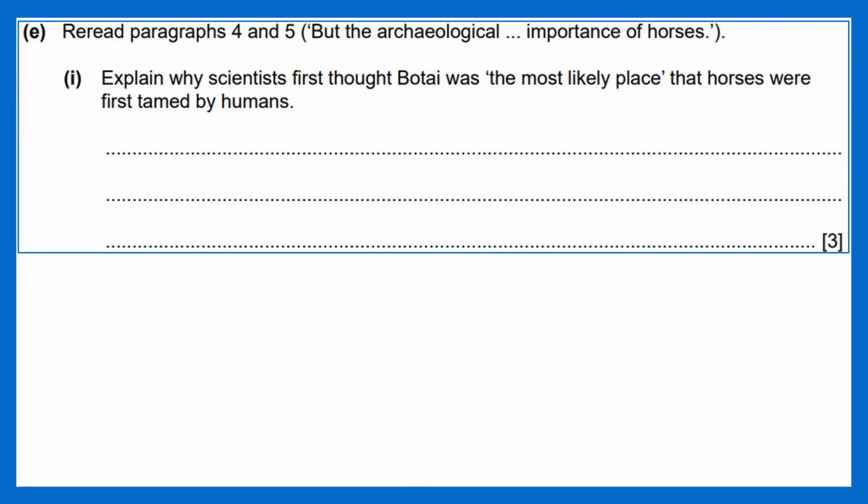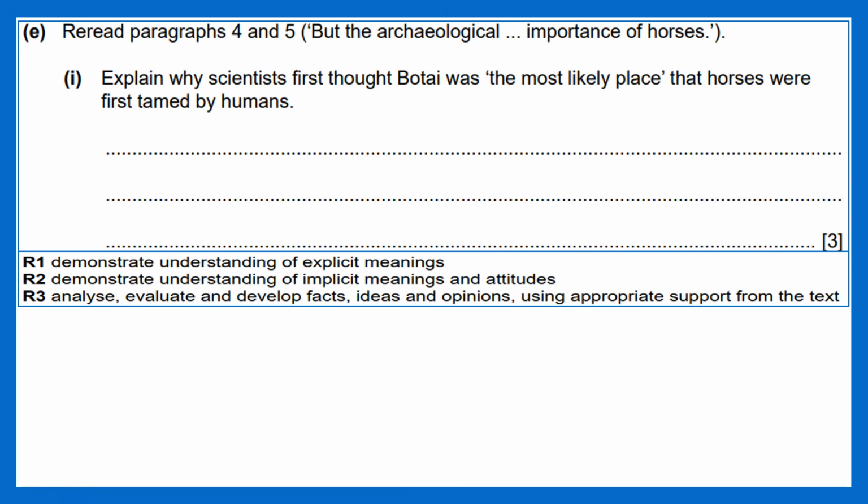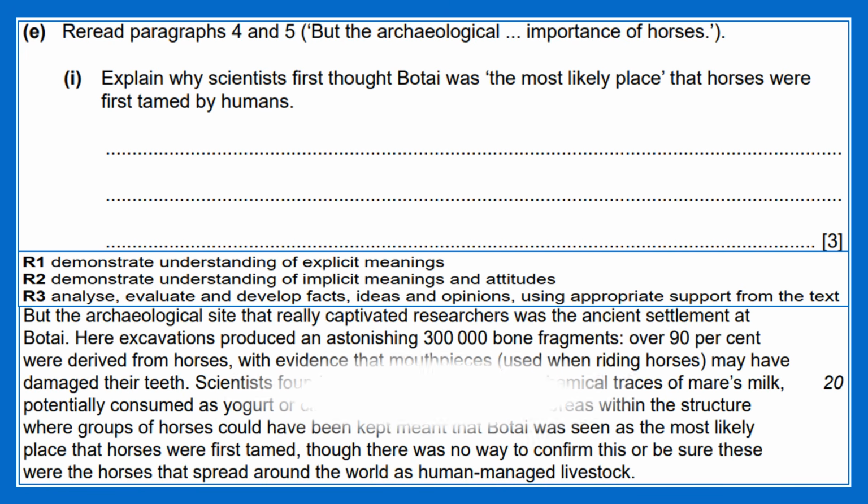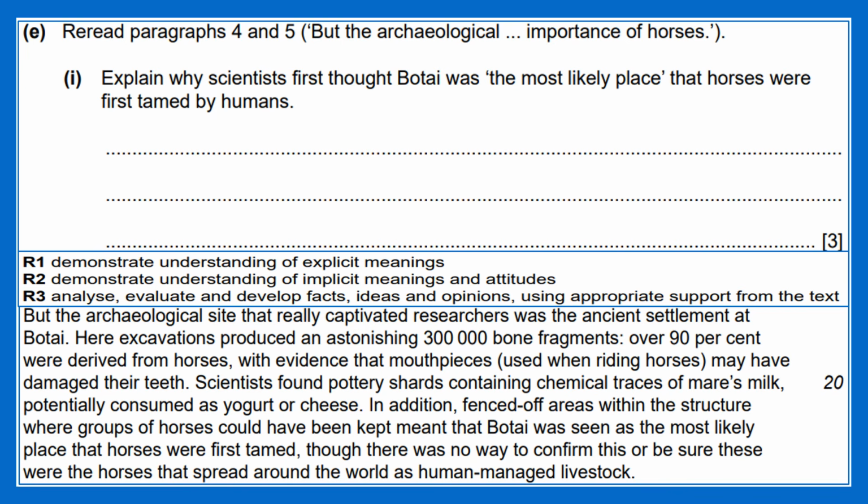Question 1E is dedicated to analytical responses with two sub-questions worth 3 marks each, requiring at least 3 details. This includes selecting relevant evidence, explaining what is shown, and linking ideas back to the question. Sub-question 1 is aligned with reading standards 1, 2, and 3. Candidates read paragraphs 4 and 5 to consider different viewpoints.